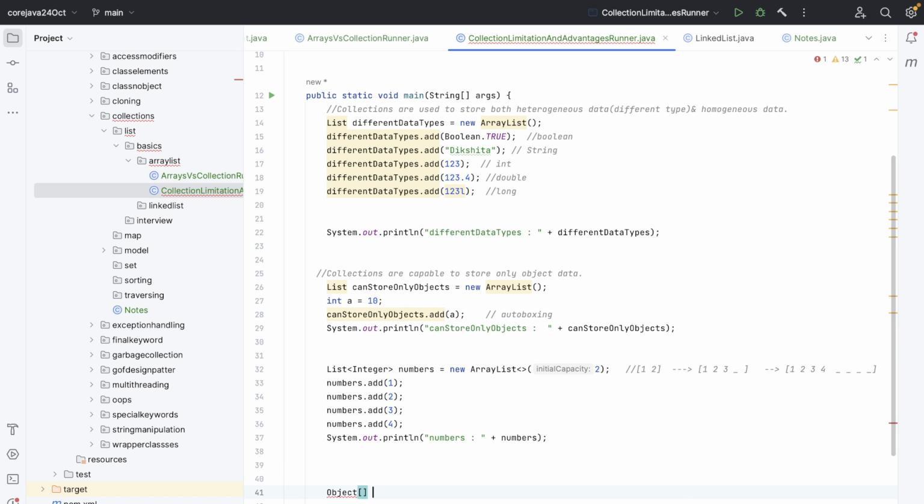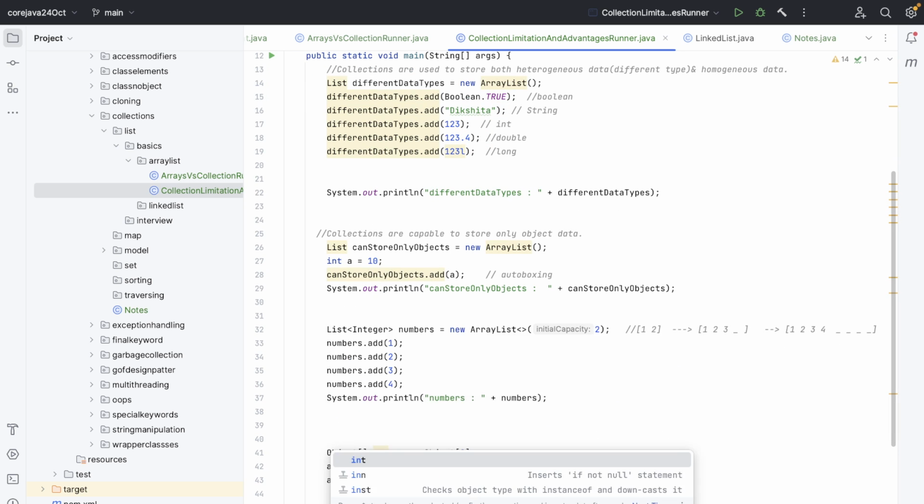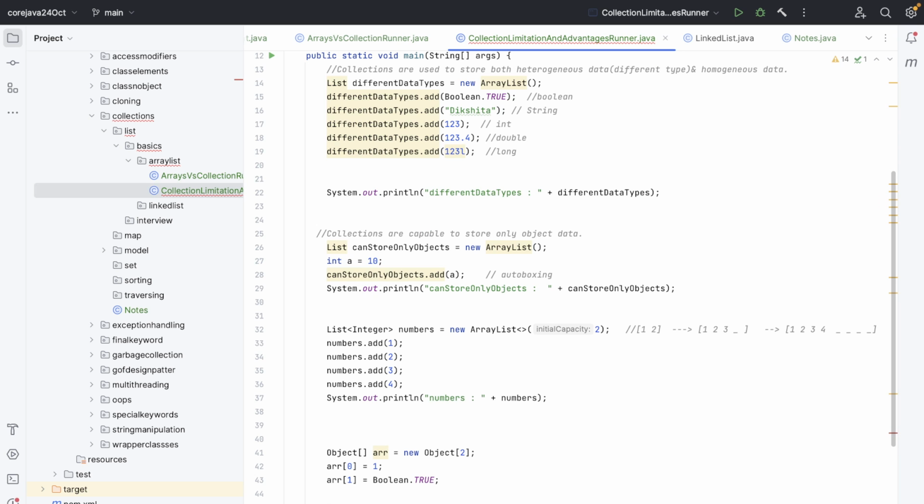But what if I use an object array, new Object array, and over here I put array[0] equals 1, and then array[1], I need to put the size first, and then Boolean.TRUE. All right, now it can work, right? And then I can traverse over it also.